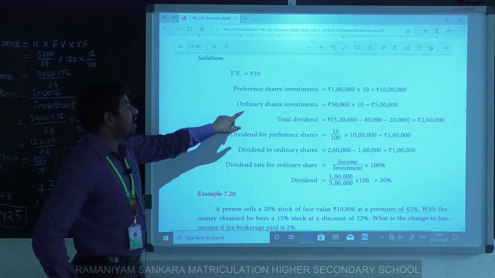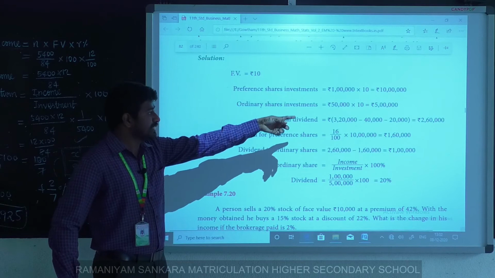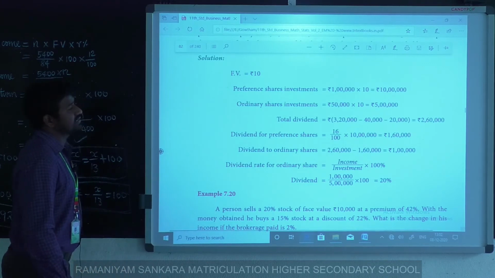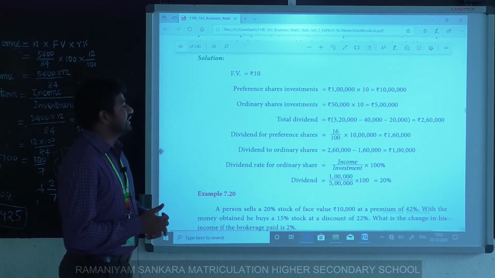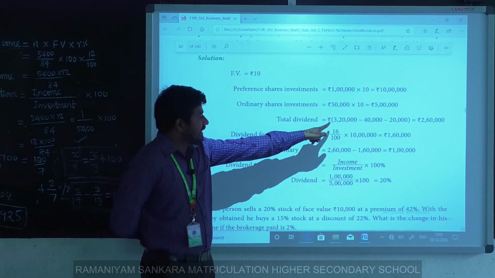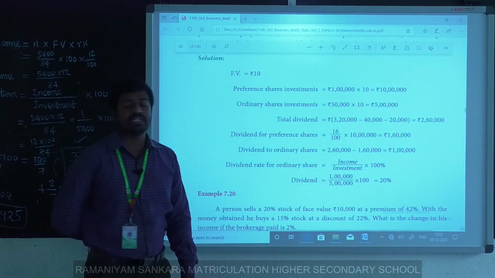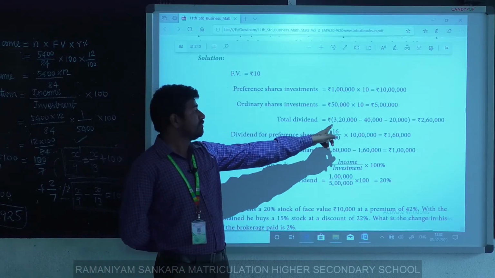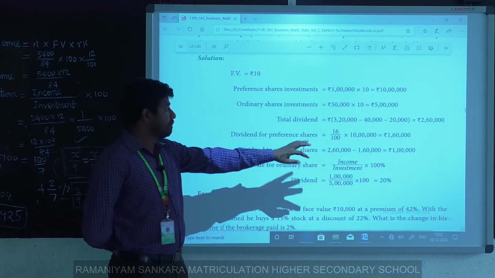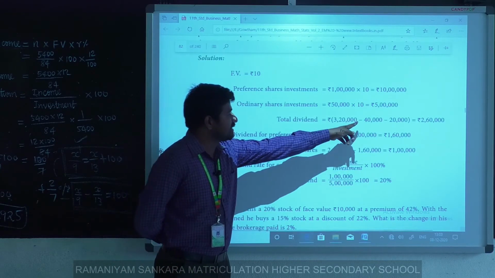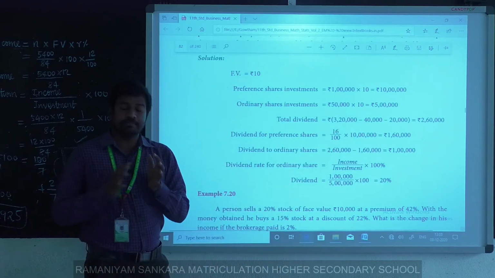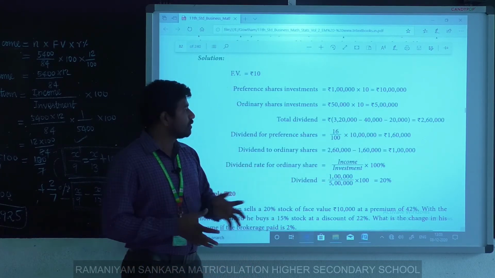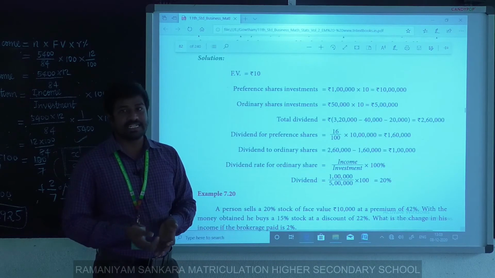Okay, ordinary share investment equals 50,000 shares into 10, the result is 5 lakh. Total dividend means total income, total profit. Okay, total profit is 3,20,000. But out of that amount, 40,000 and 20,000 are kept for other purposes. 40,000 is the reserved amount, and 20,000 is the depreciation fund.